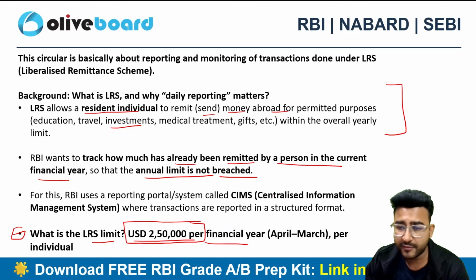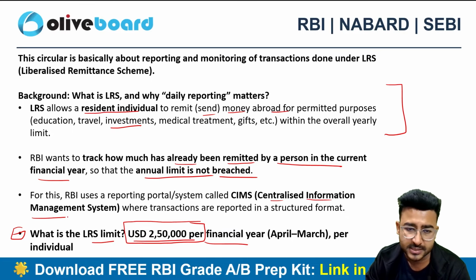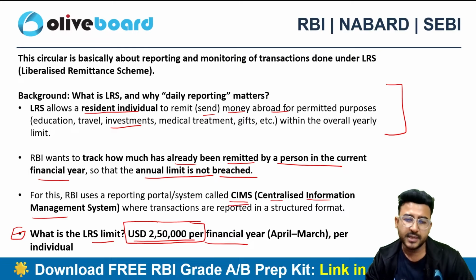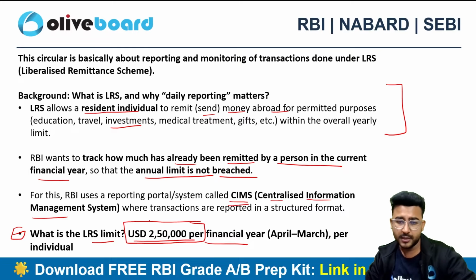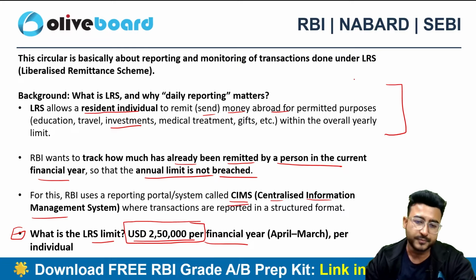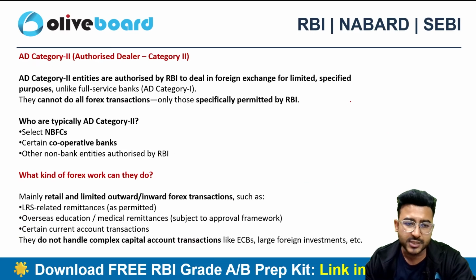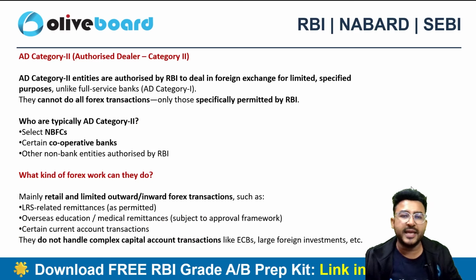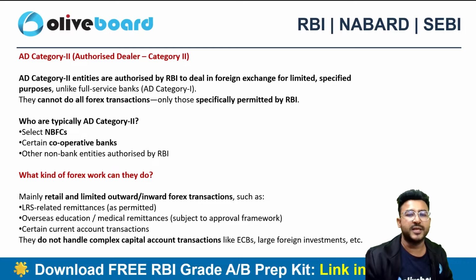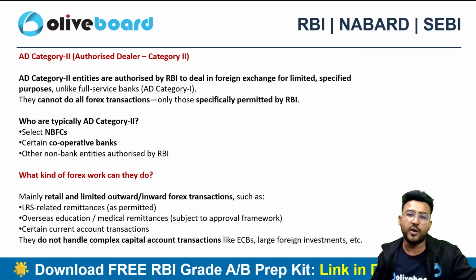And for that we have a Centralized Information Management System. We call it CIMS. It is nothing but a reporting portal. As of now, what was going on? As of now, AD Category 1 used to report each and every transaction for all of the entities.